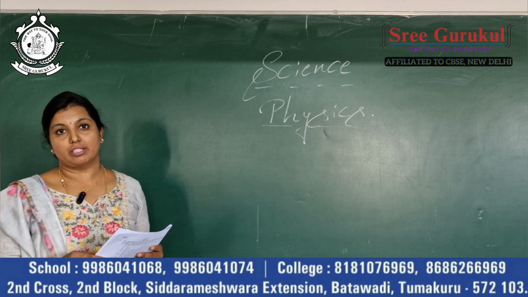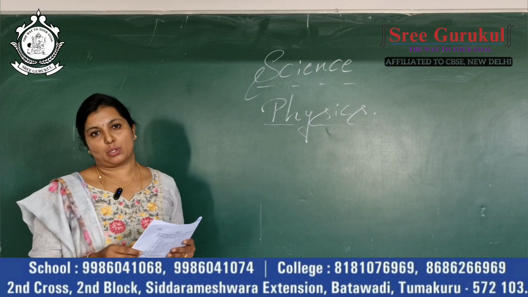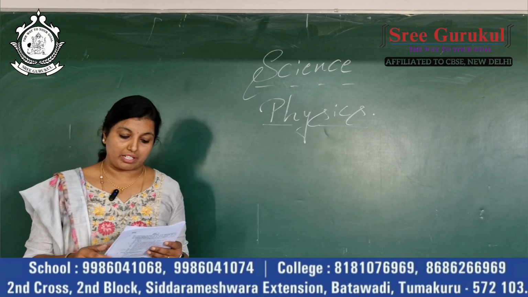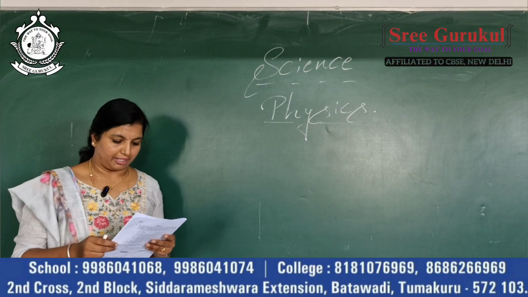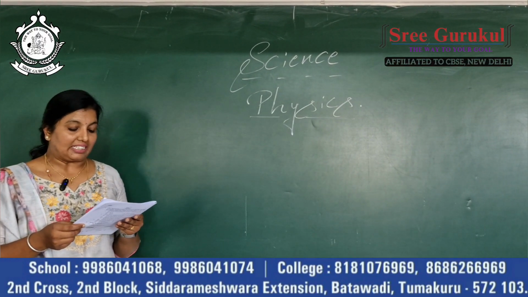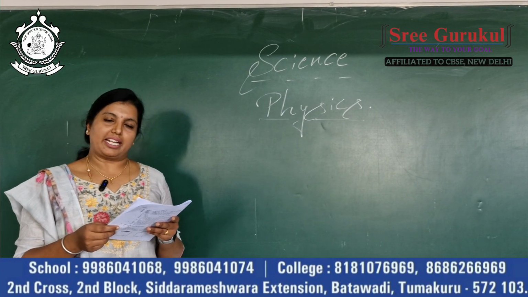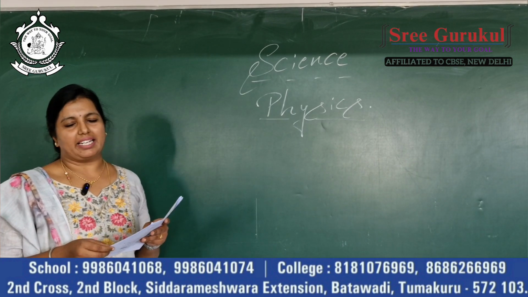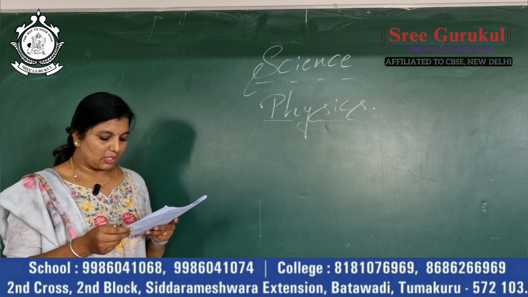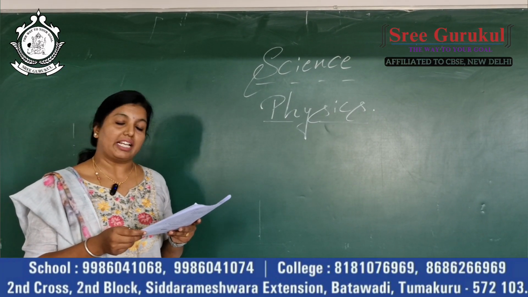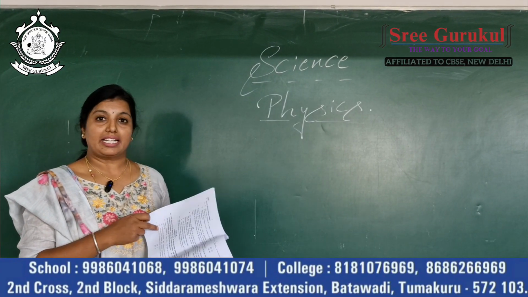Third main, they had given 2 questions, those are 2 mark questions. First question, again an activity based question, appears from the chapter Magnetic Effects of Electric Current. Second question, a ray diagram. It appeared from the chapter Light. Next, the fourth main, 3 mark question. They had given 3 questions. First question, you have an option, a statement level question. Second question, again an activity based question, appeared from the chapter Magnetic Effects of Electric Current. The next question appeared from the chapter Electricity. Here also they gave 2 statements. You have to give the justification for the given statement.